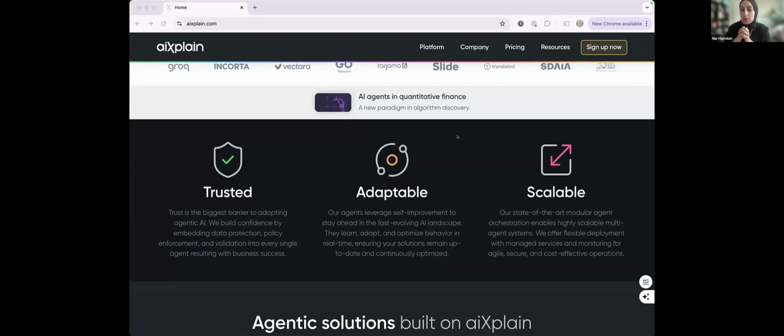But in reality, when people are happy with their agent and they want to have huge traffic, they usually ask for dedicated deployment. They would ask, for example, that the agent lives on their private cloud or their private hardware. So this is where Explain streamlines this process, particularly for businesses, and more specifically for businesses who are highly regulated, where they cannot have their data swimming in the SaaS cloud.